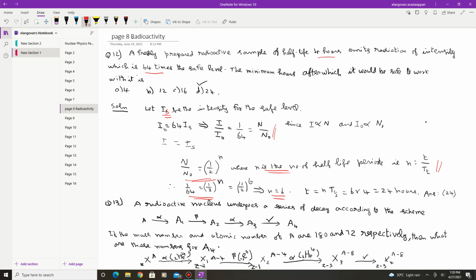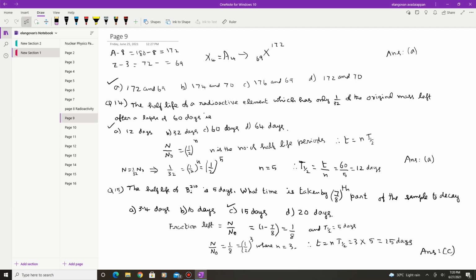The number of half-life periods is 6. Since t is equal to n times the half-life period, this is 6 times 4, as the half-life period is given as 4. So 6 into 4 is 24 hours. So option D is correct. Then you take the next problem.